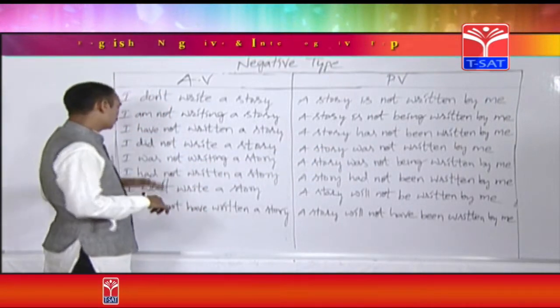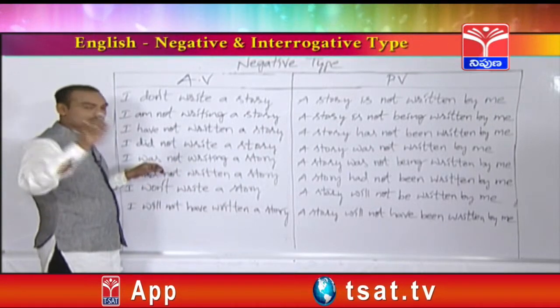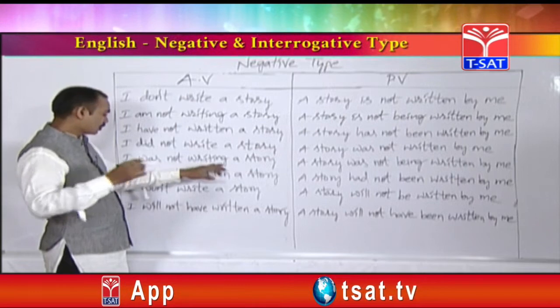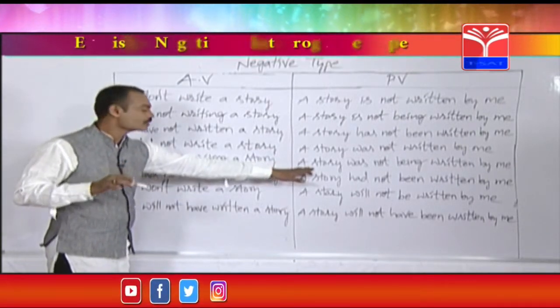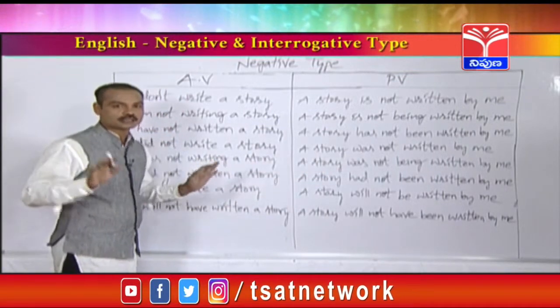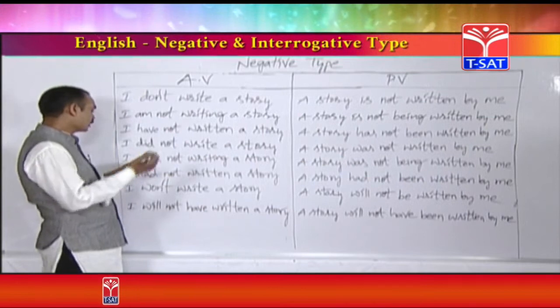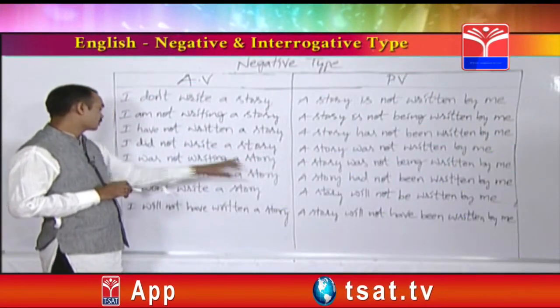Next, one more example with a plural object. For example, the subject is Sujata. Sujata was not asking doubts. The passive voice is: doubts were not being asked by Sujata. Okay, one more example, a sentence with a singular object.